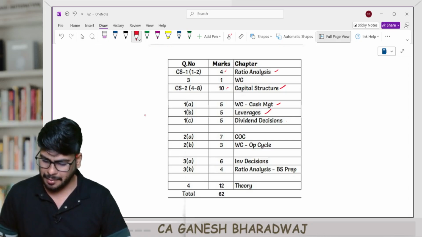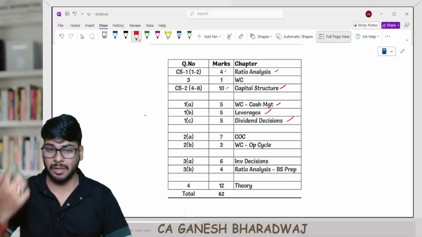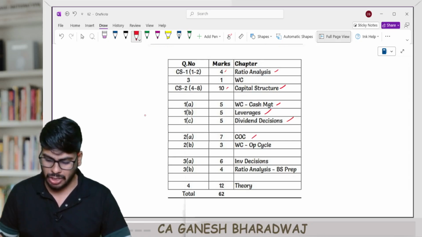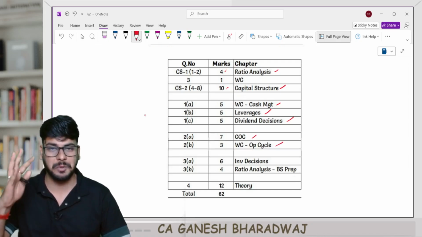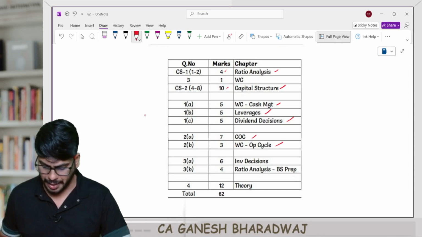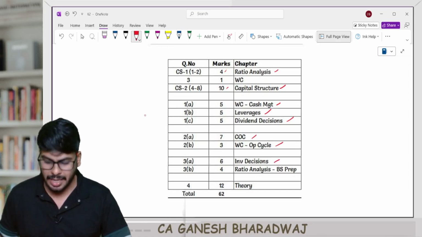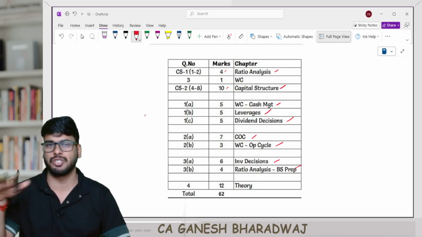Then leverages, one 5 mark question came in, and then dividend decisions, exactly that Walter model sum came here. And cost of capital, 7 marks, question 2A, 2B. Working capital management, 3 marks came from your operating cycle. And then question number 3A, investment decision with 6 marks, and 3B, a 4 mark question from ratio analysis, which was again a missing figure.